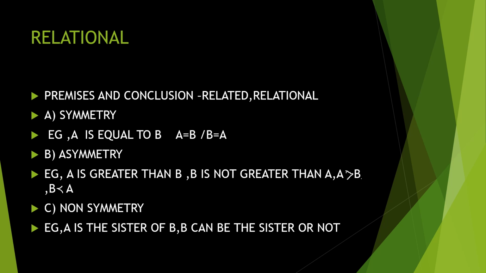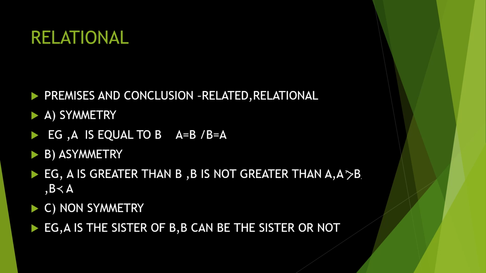Relational. What is relational? Premises and conclusion are related here. Then it is called symmetry. That is, A is equal to B means B is equal to A. So there is a connection. If A and B are connected, then C is also connected. So if A is equal to B, then B is equal to A. If phi is equal to phi, it means phi is equal to phi.